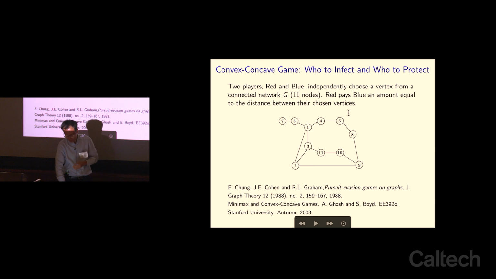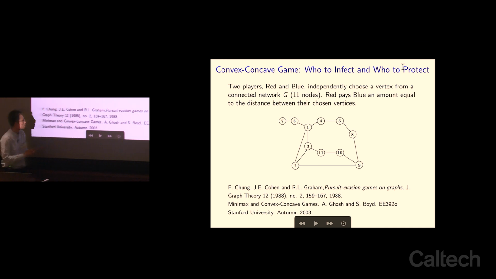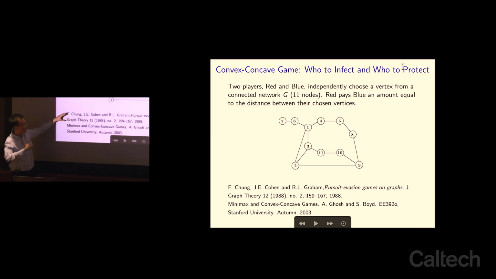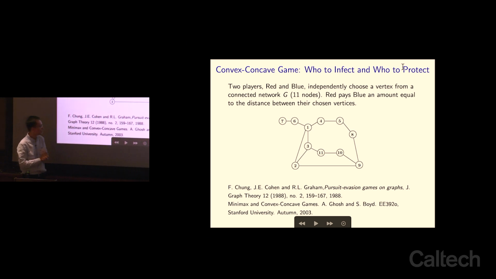Now, there's a sort of counter problem, which is who to protect as well. So think of this as a two-player game theoretic problem. Very interestingly, this problem has been looked at by two groups of people, one Fan Chung, Cohen, and Ronald Graham. In the past, they called this a pursuit-evasion game on graphs.